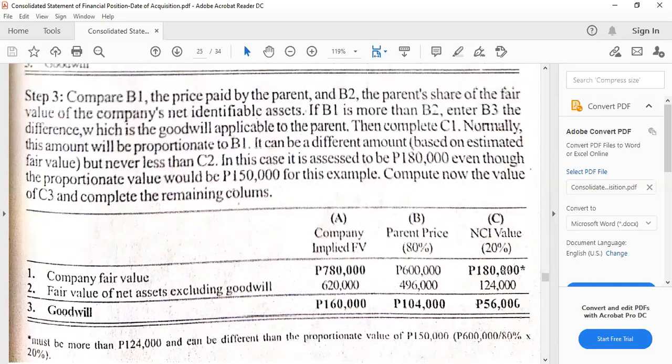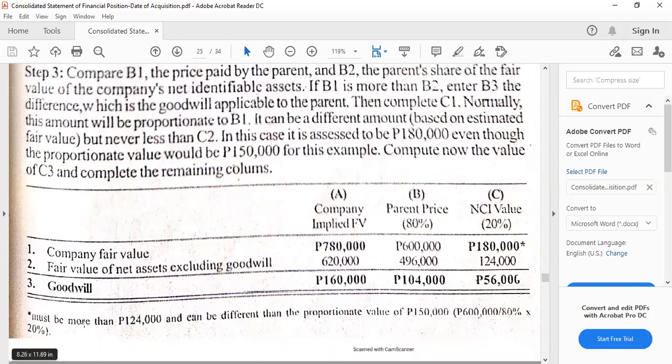There's a note here though that if we use the proportionate value of 150,000, the proportionate value meant here is the estimated fair value under the full goodwill method or approach. In fact, you can see here this is crossed up: 600,000 divided by 80% times 20% is 150,000. So this is the estimated fair value of NCI.